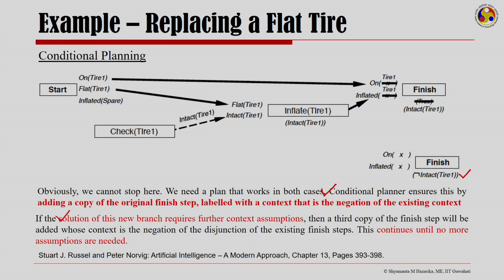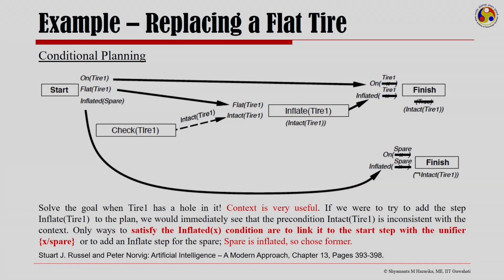So, now we continue this plan. Given this very fact that tire 1 has a hole in it, I can still plan, and the only way to satisfy the inflated x condition now is by looking at the start, by having spare being substituted for the x, and with this unifier I can add an inflate step for the spare.